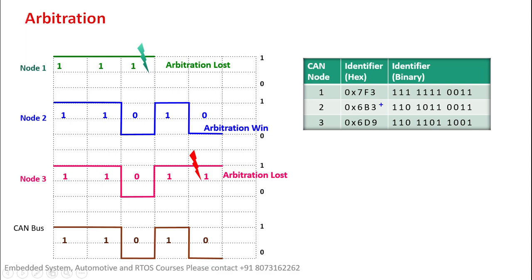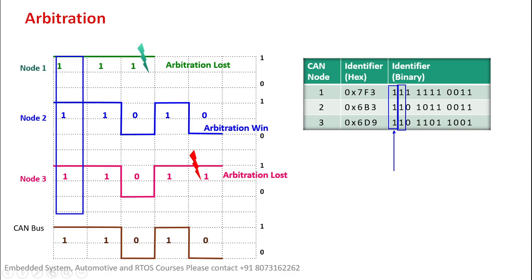If we compare the bits from the MSB side, the arbitration will always happen from the MSB side. The CAN bus will compare the bits of each message transmitted from each node. You can see here the first 3 bits of the MSBs are 111. You can see here also it is 111. So this is node 1, node 2, node 3.